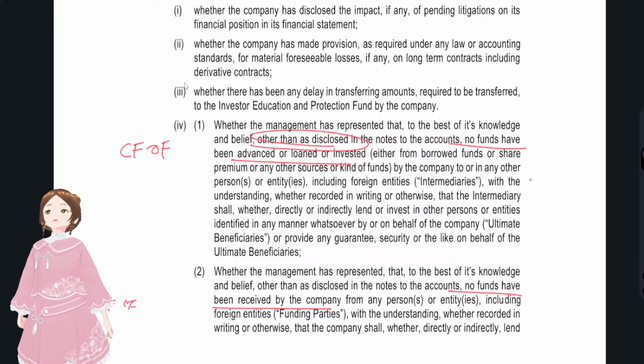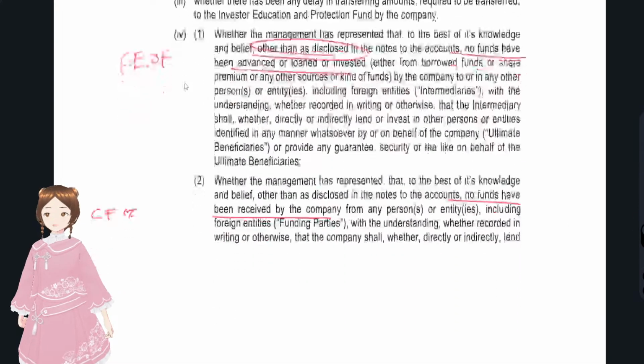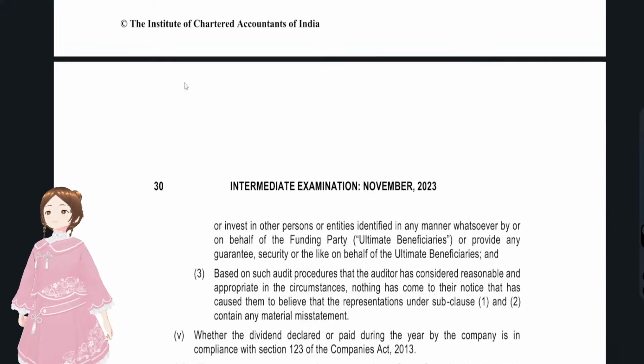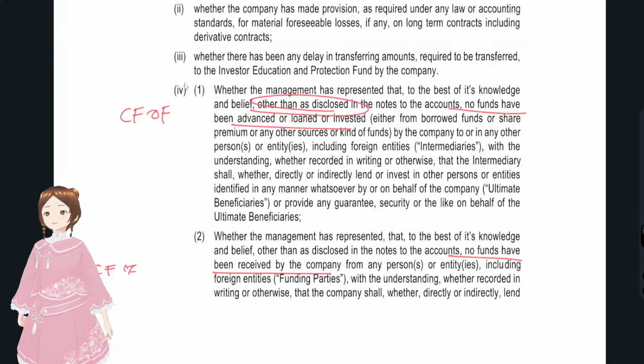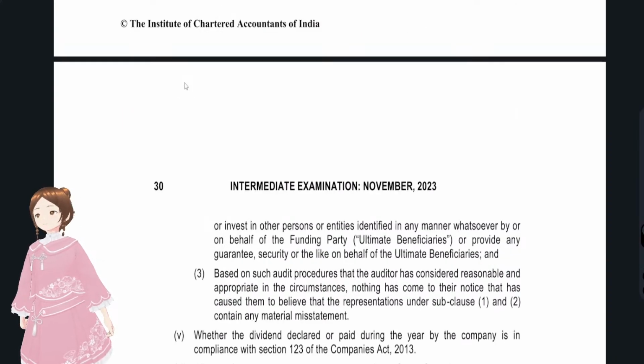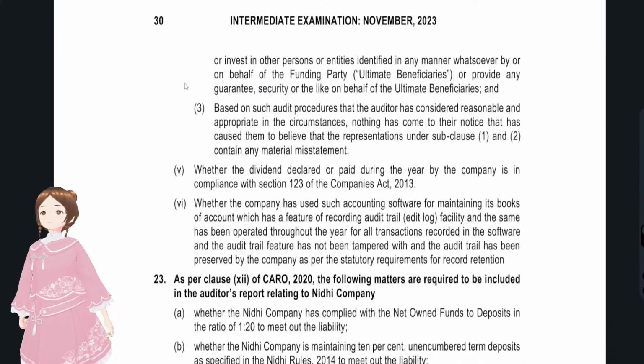Why Rule 11 was so concerned is that there are major frauds that might be happening here, so much personal interest might be happening there. You see all the pending litigations, the Investor Education and Protection Fund, and foreseeable losses. There was something happening that was unknown, right? So all these things have to be disclosed here.